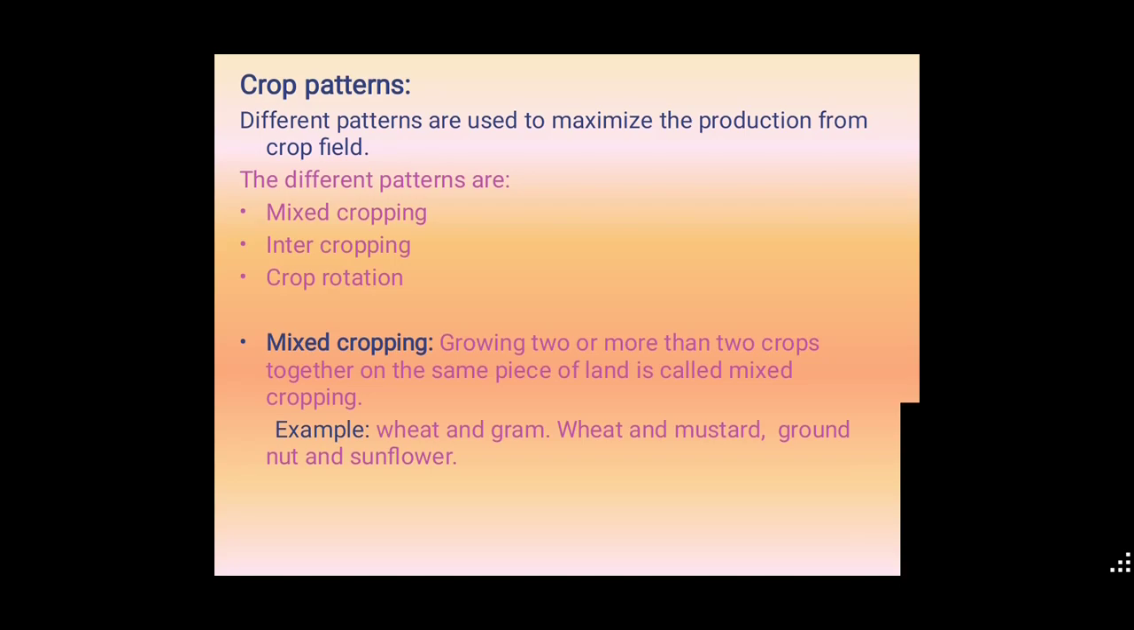First one is mixed cropping. Growing two or more than two crops together on the same piece of land is called mixed cropping. The name itself indicates the definition here. In mixed cropping, we are using two or more variety crops in the same land. Examples: wheat and gram, wheat and mustard, groundnut and sunflower. By using this type of cropping, we can increase the food production.